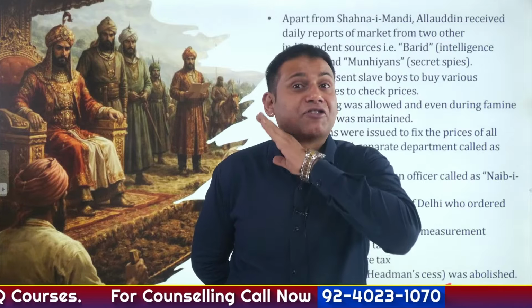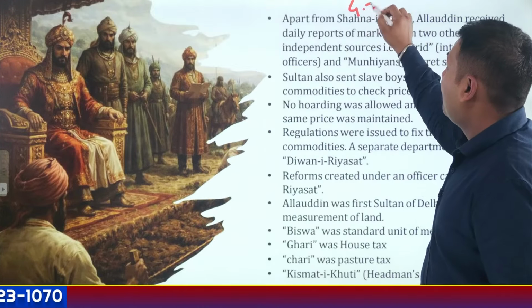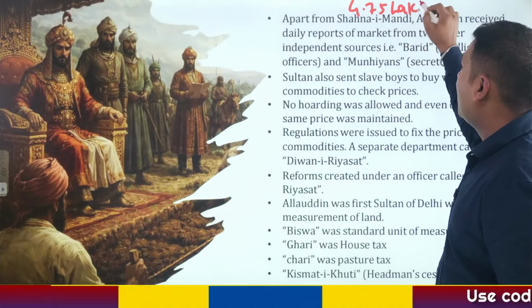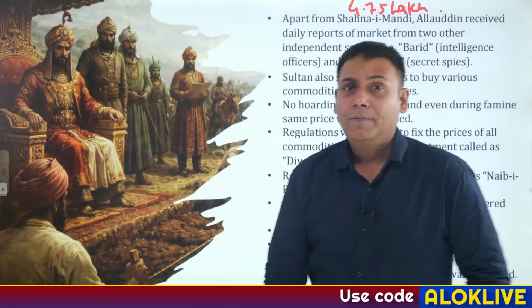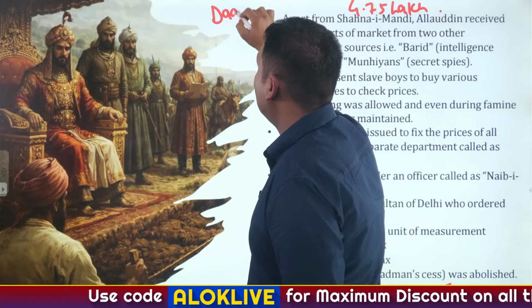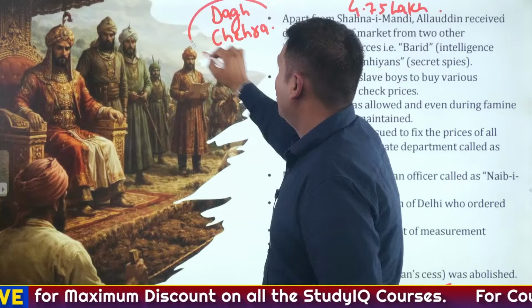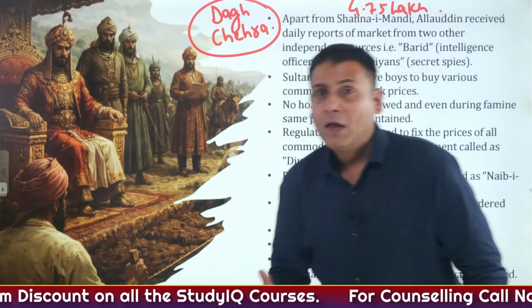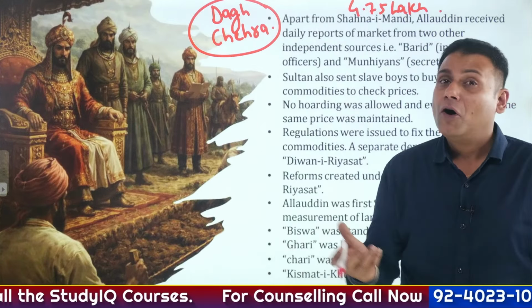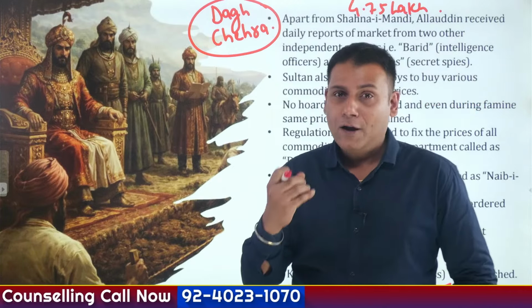There were approximately 4,75,000 cavalrymen in the army of Alauddin Khilji. It's not just about the strength of the entire army. And for that, he introduced two important systems called Dag and Chehra. It's a request to you guys, please keep on noting down. Dag means branding of horses, and Chehra was to ensure regular muster roll in the army.